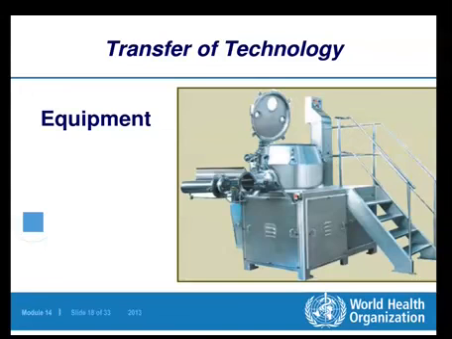Then equipment. The different equipments are there in both the units, in the manufacturing units particularly, which are meant for transferring the technology from one side to another side. So equipment plays a very important role so far as the process is concerned. There is a direct involvement of all those equipments and machineries, and therefore this is a very important aspect of the technology transfer.